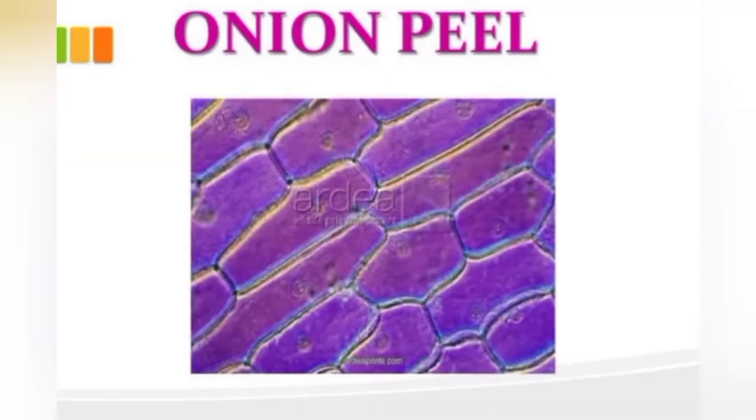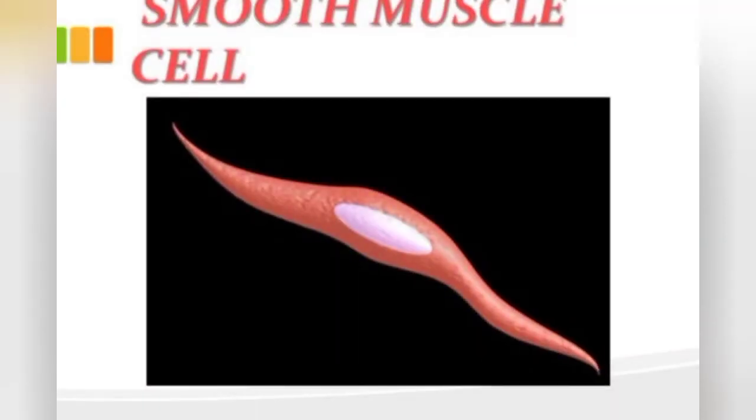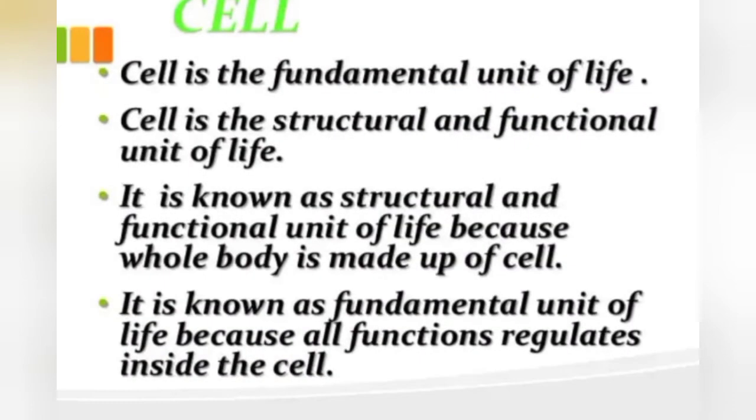As you can see in this figure, the cell of onion peel, blood cell, smooth muscle cell, fat cell. So these are the different shapes of cell. So we can say some cells have fixed shape, and some cells have different shapes like spherical, elliptical, elongated, spindle shape. Okay, so cells have different shapes.